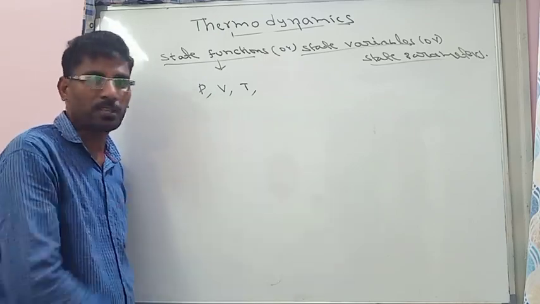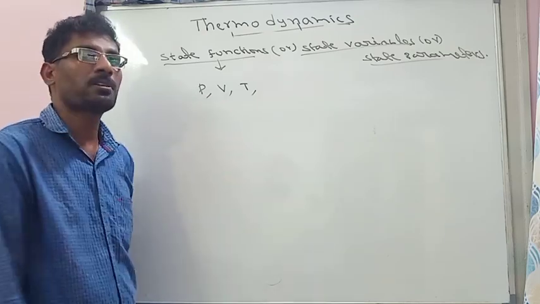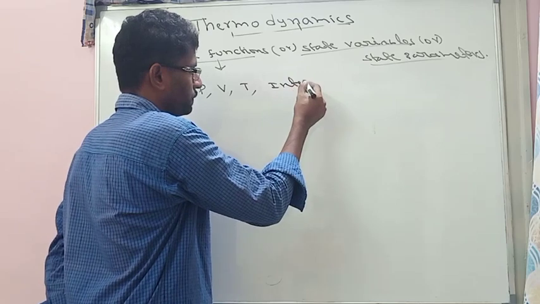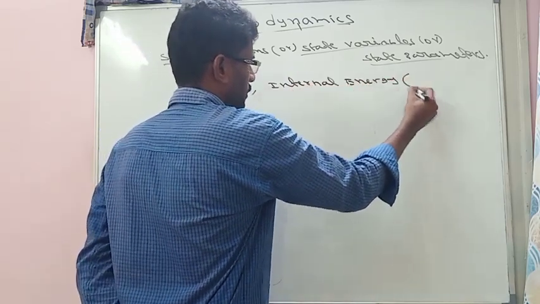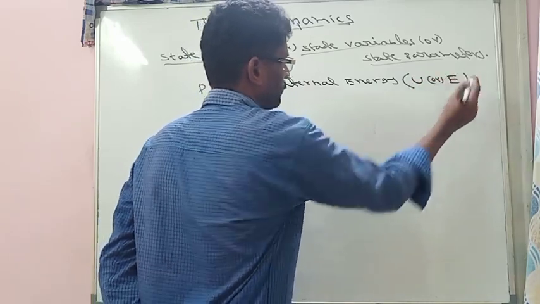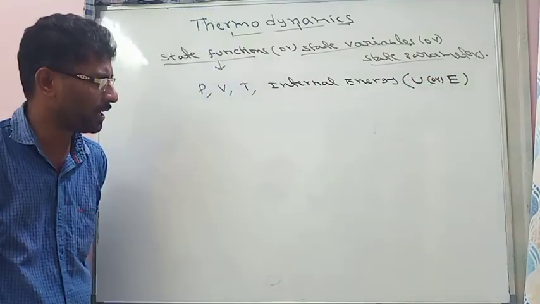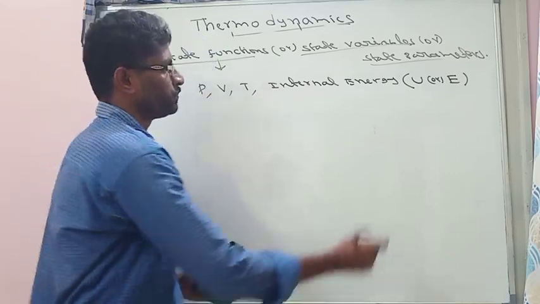All we know PVT, pressure, volume, temperature in the gaseous state. All these properties we learn. In this thermodynamics chapter, other state functions we learn. That will be internal energy. It is represented with U or E. In some books E they will use, in some books U. So anything is correct. So internal energy is a state function.